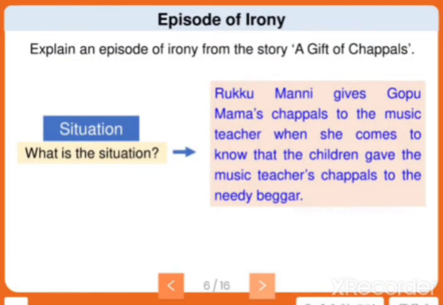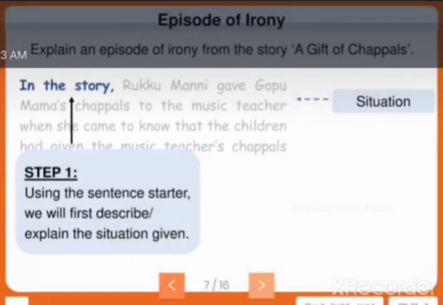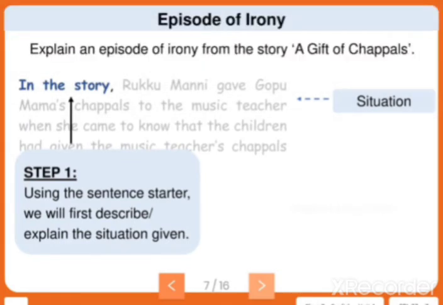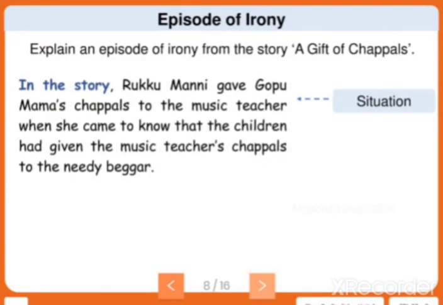Here they have given a situation. Rukmani gives Gopu Mama's chappals to the music teacher. Why? Because the music teacher doesn't have her slippers, because her slippers were given to a beggar by Ravi. When she comes to know that the children gave the music teacher's chappal to the needy beggar, how will a mother react? Here they are following step 1, writing as in the story. They are starting the episode as in the story, then writing the situation there.